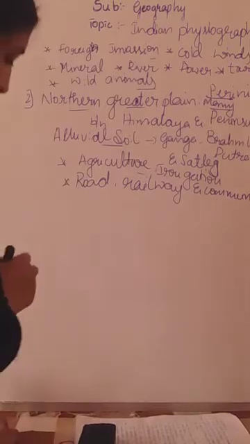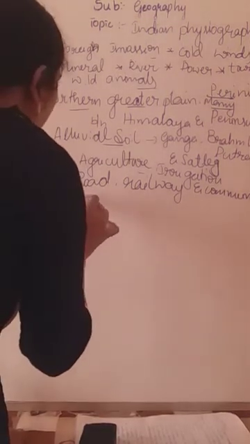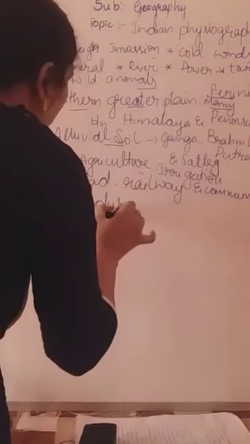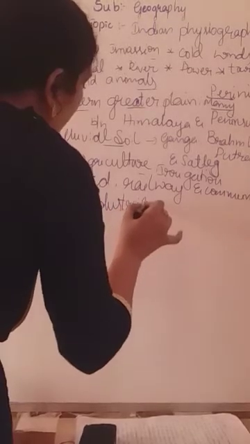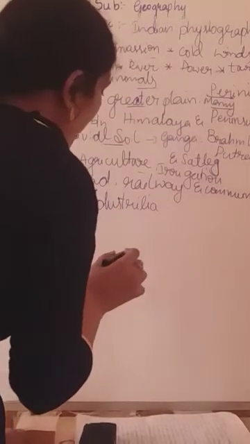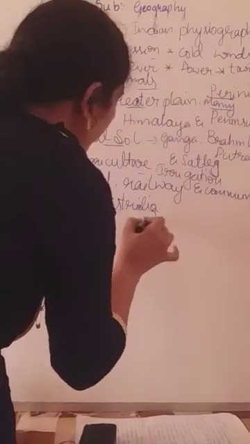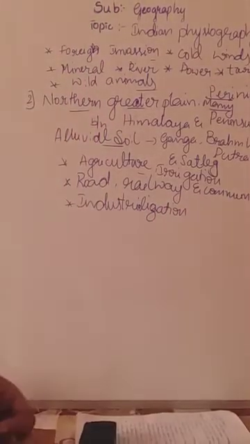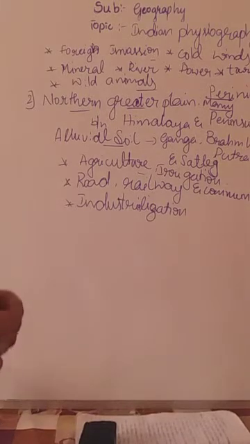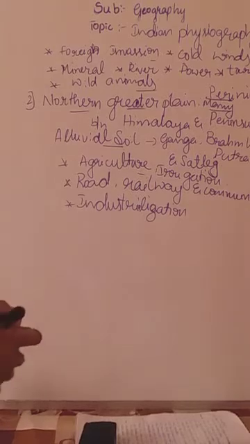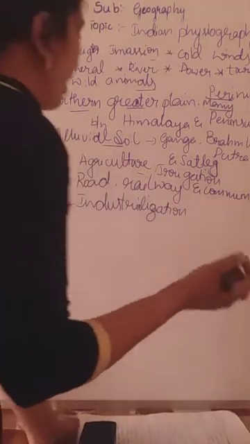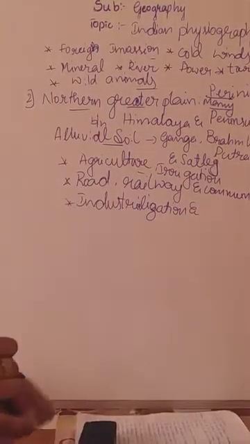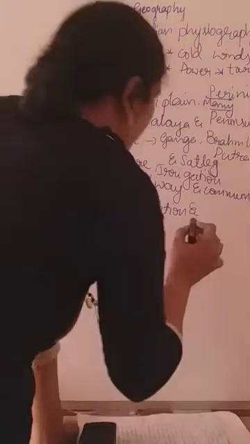So that's why it is used for what? Industrialization and urbanization. So what is meant by industrialization? Industrialization means establishment of many industries. In the northern plain, many industries are established, and if the industries are there, more people migrate there. Migrated means travel to there. So that creates the urbanization.